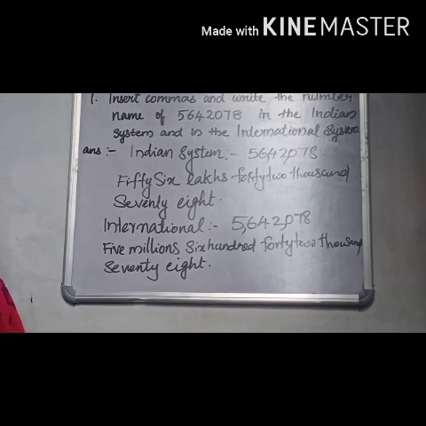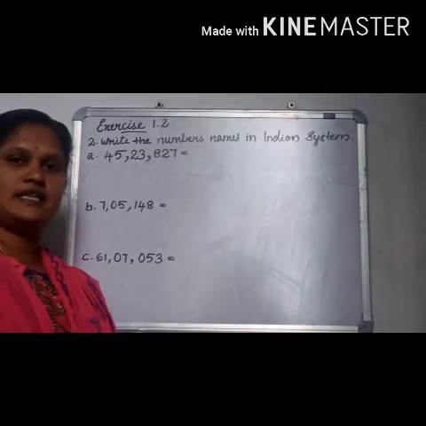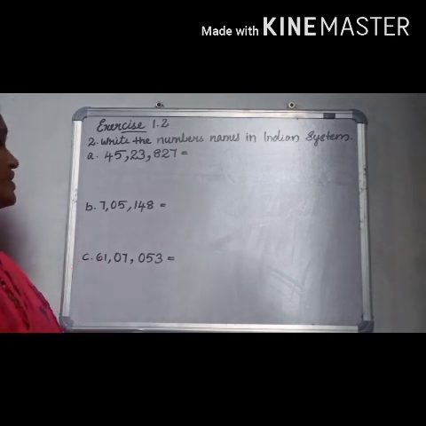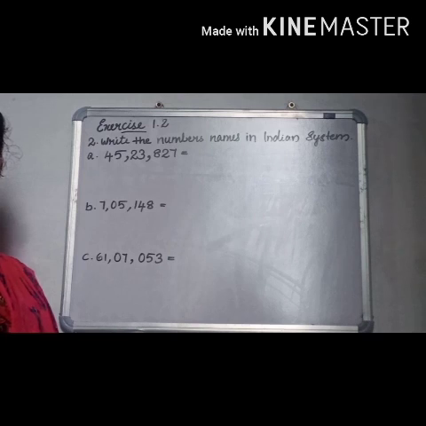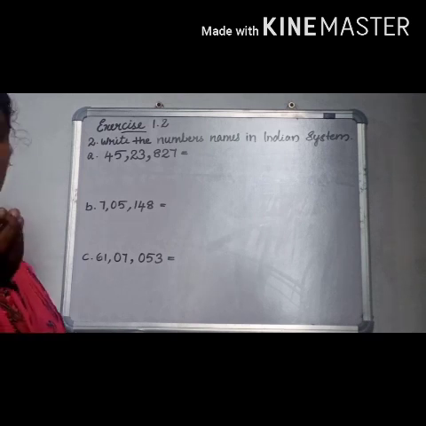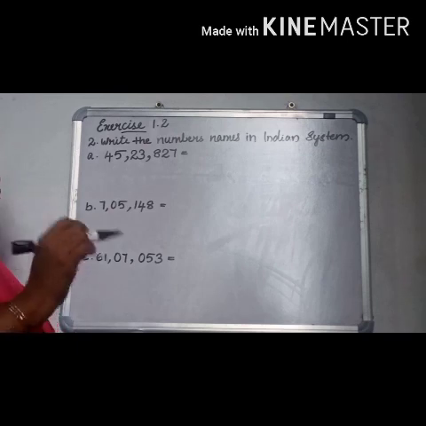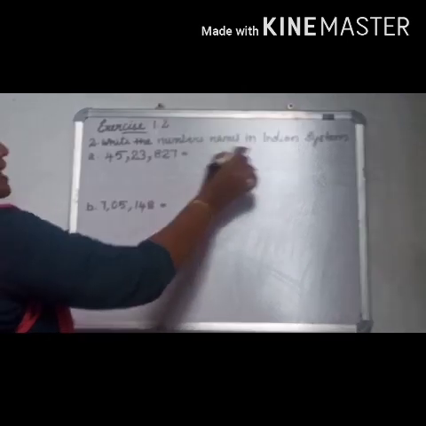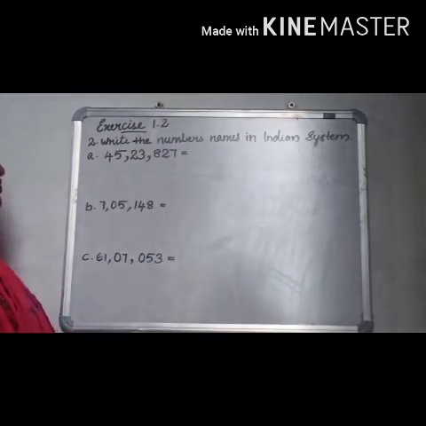Clear? Listen children, next is exercise 1.2. The question number 1 is fill up the Indian place value chart that you have to do in your textbook. Question number 2 is write the number names in the Indian system.